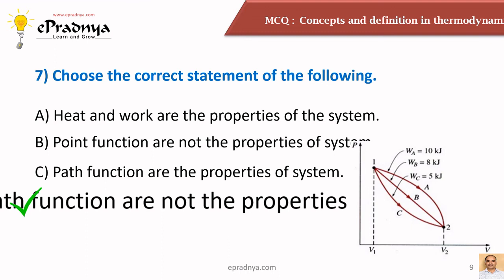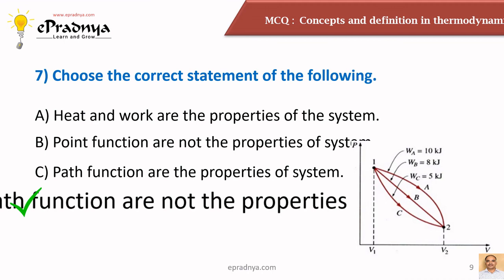If someone wants to move from Mumbai to Delhi, he can travel by airplane, by road, by railway, or by walking. Though he will reach his destination, moving from Mumbai to Delhi, the endpoints will never change. But depending upon the mode of transport, the expenses will be different and the time required will be different. The same is the concept with path functions and point functions.